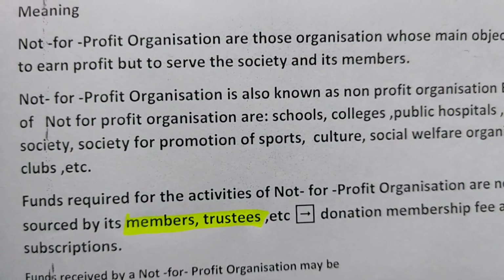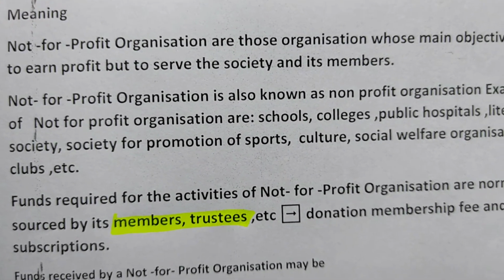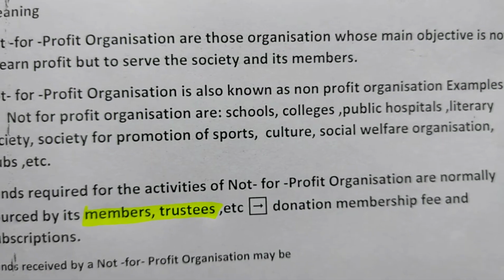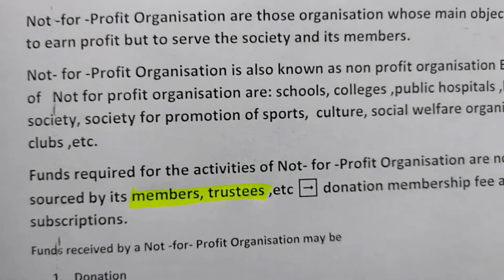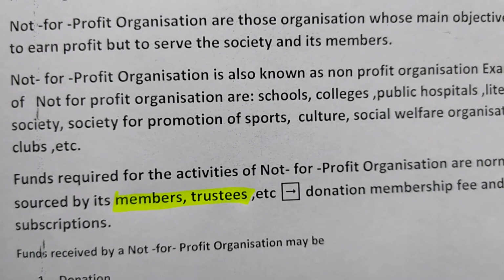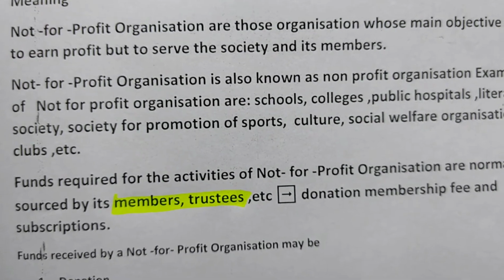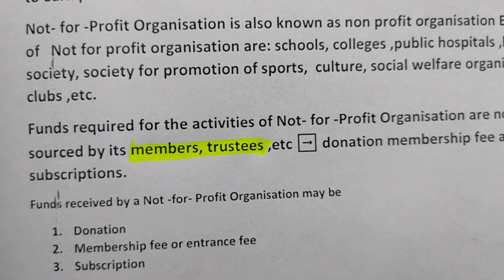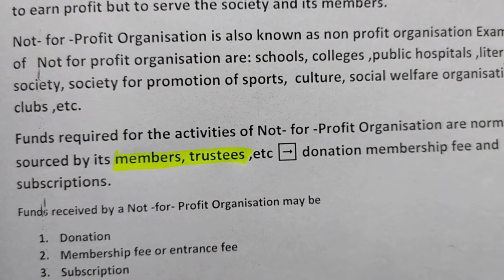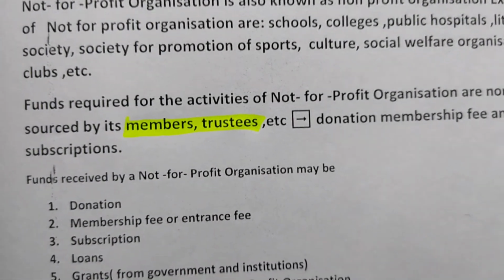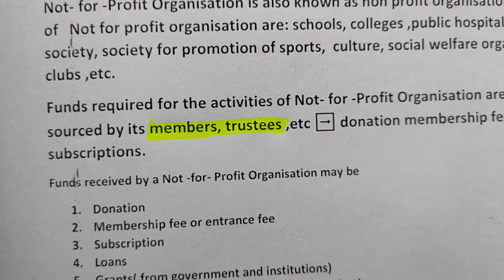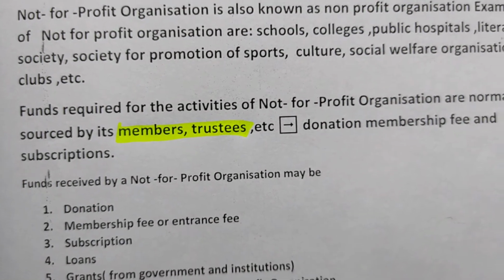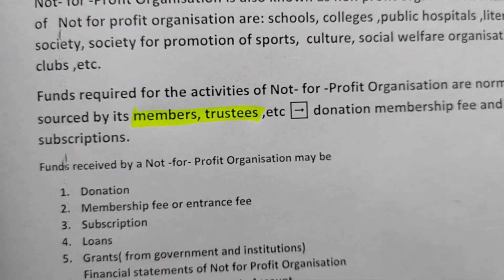Examples of not-for-profit organizations are schools, colleges, public hospitals, literary societies, societies for promotion of sports, culture, social welfare organizations, clubs, etc. And the funds required for the activities of these organizations are normally sourced by its members or trustees in the form of donation or membership fee or subscription.